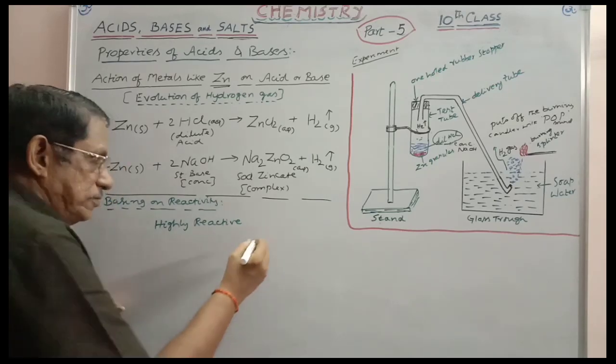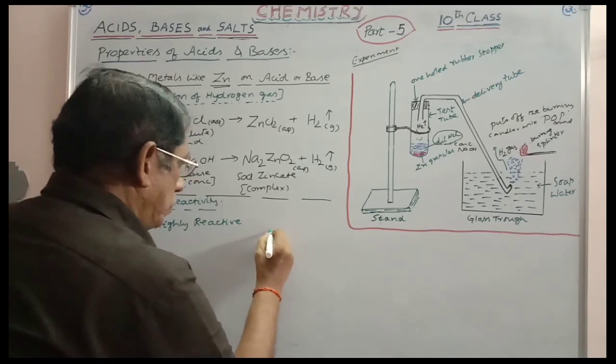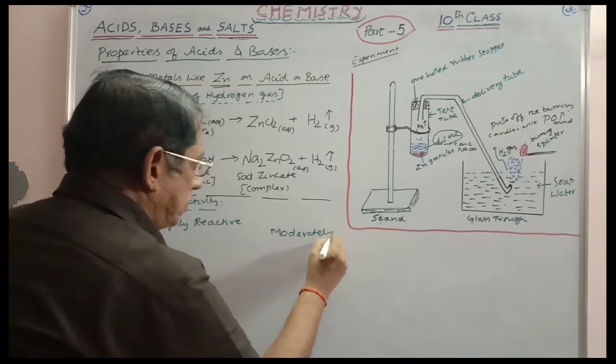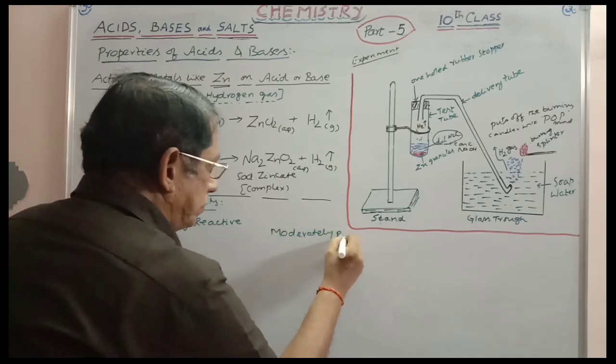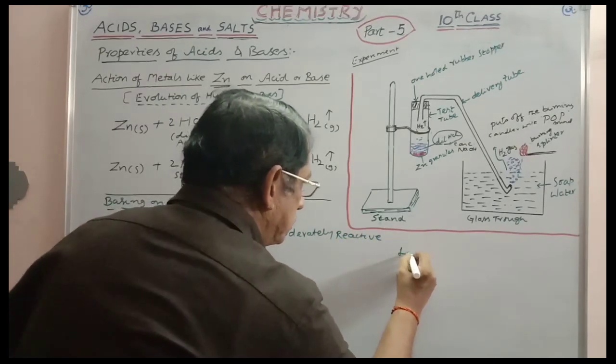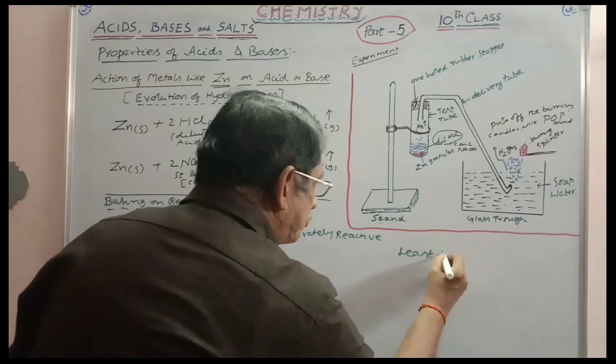The other one is moderately reactive. The third one is least reactive.